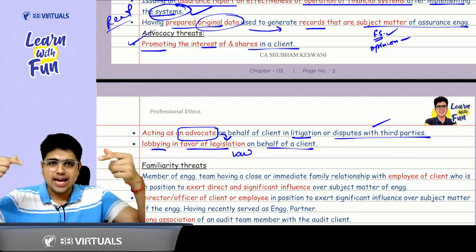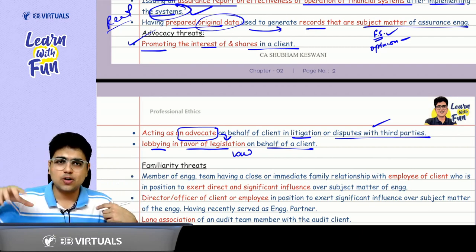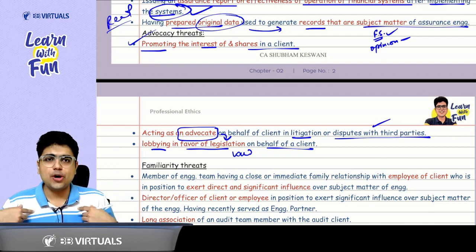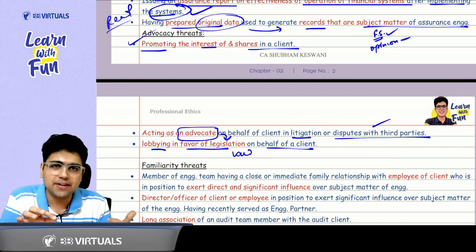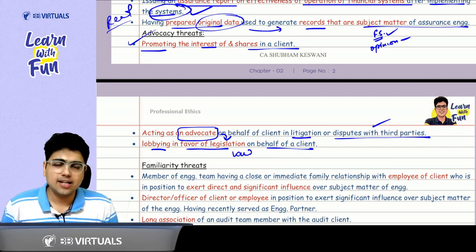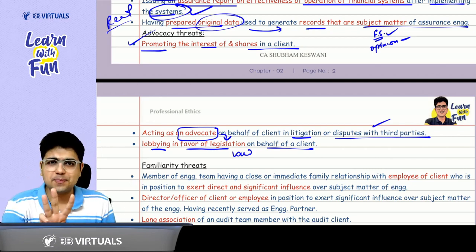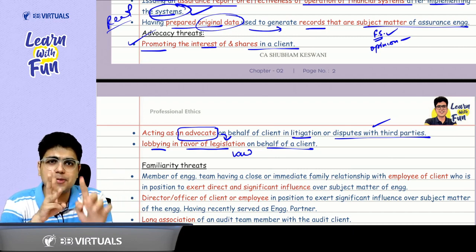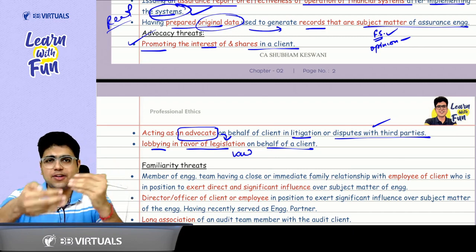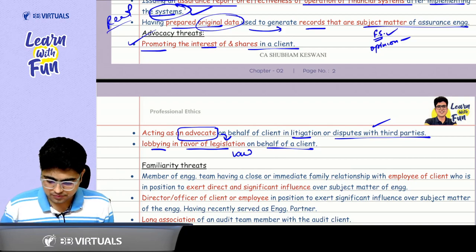As I told you, as a professional, chartered accountants are a part of the law making bodies, and at that point, in case I am getting any provision included in the law that provides benefit to my client, then also it is an advocacy threat. So these are the 3 examples of advocacy threat: promoting the interest of the client, acting as an advocate, and the third point related to law, lobbying in favor of legislation on behalf of a client.